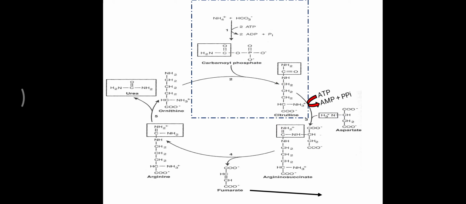Now here we are saying that energy is utilized, but in this reaction there is one more molecule, fumarate, that is generated. This fumarate is one of the intermediates of the TCA cycle, and the TCA cycle is the main pathway for the generation of ATP inside our body. Now this fumarate which is generated goes back into the TCA cycle, mostly inside the mitochondria. Inside the mitochondria this fumarate will enter the TCA cycle, and fumarate will be converted into malate.